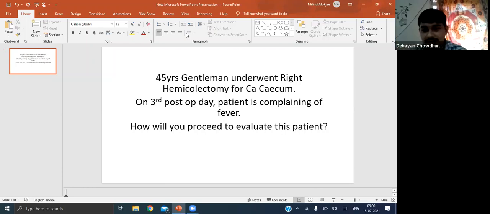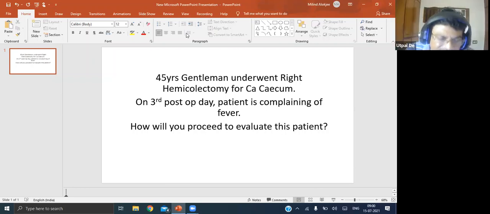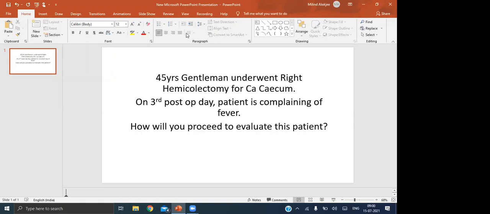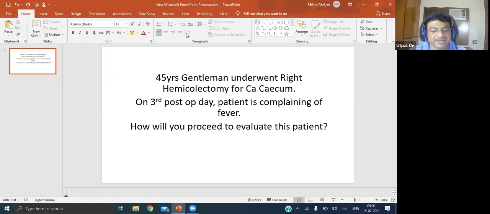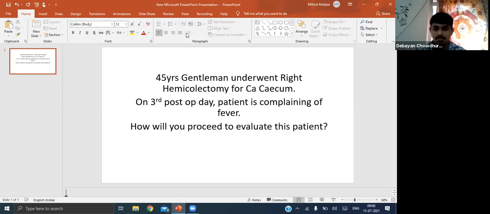Yes, sir, I didn't understand. Means wound dehiscence associated with fever. How many types of wound dehiscence are there? First, tell me what are the different types of wound. I'll give you. See, it may be complete or it may be incomplete, right? When it is complete, that means all the layers are gone. So you find what is known as burst abdomen.